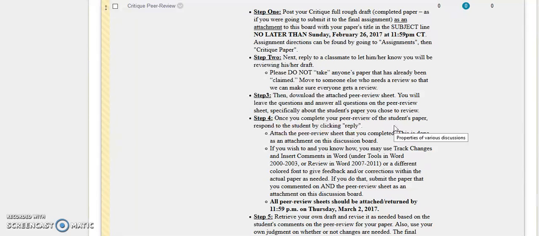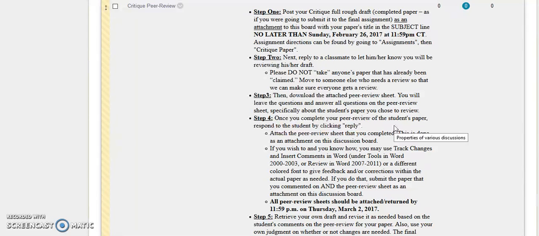This next step, you literally reply to a student who's already posted their rough draft of their full essay, and you say, I'm going to peer review your essay. And that step's really super important, because if you choose someone who's already been reviewed, the second person choosing it, if they haven't announced to that person they're going to do it, I take off for that, because you need to choose someone who has not been reviewed yet. That way, everyone gets a chance.